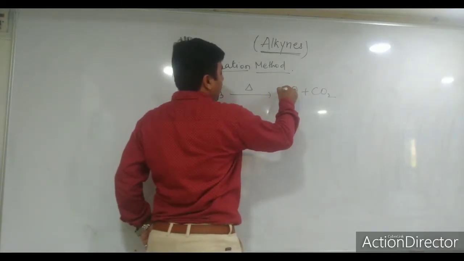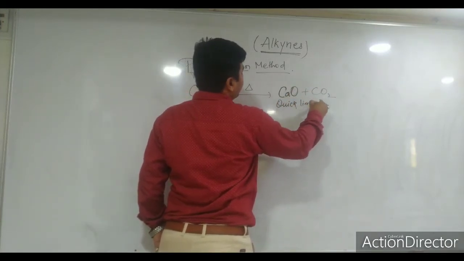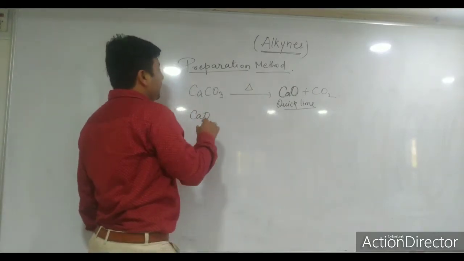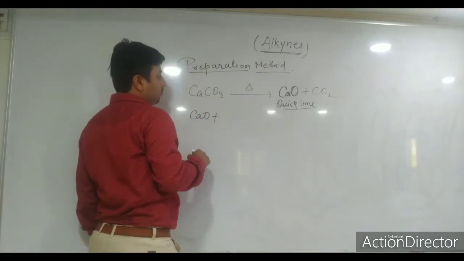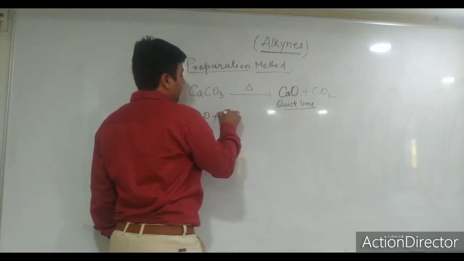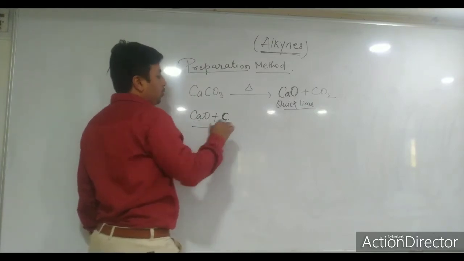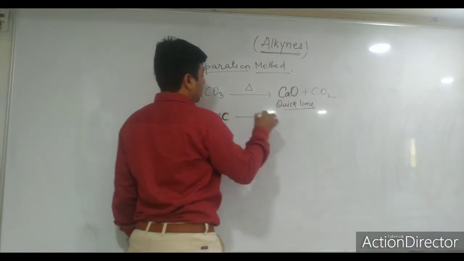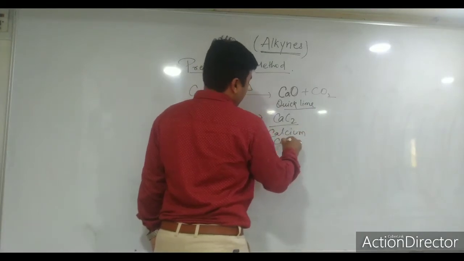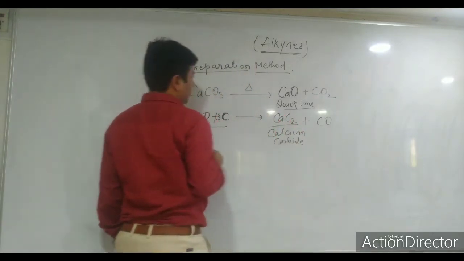This calcium oxide is known as quicklime, all of you know very well. Now this calcium oxide is treated with coke. On industrial scale we make coke, you know, carbon. So as we treat calcium oxide with coke, it gives CaC2. This is called calcium carbide, and carbon monoxide.